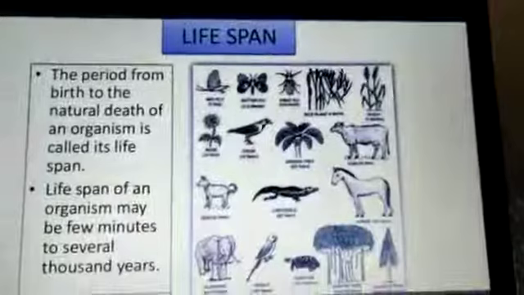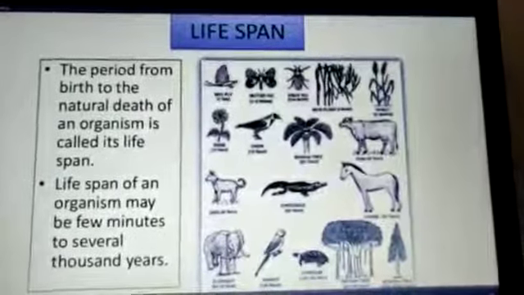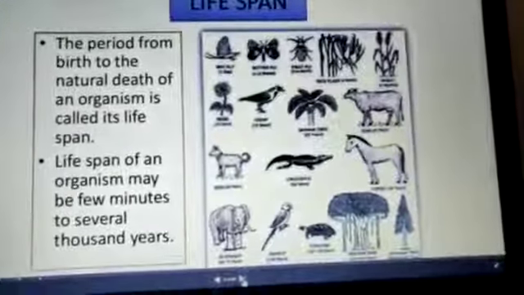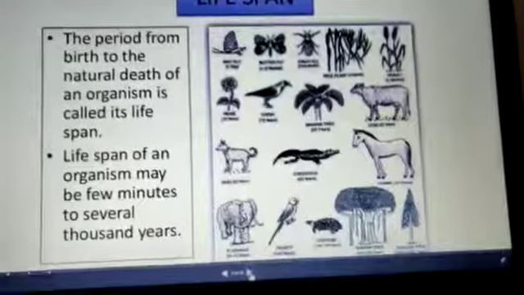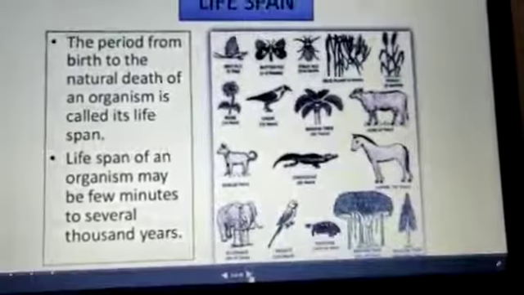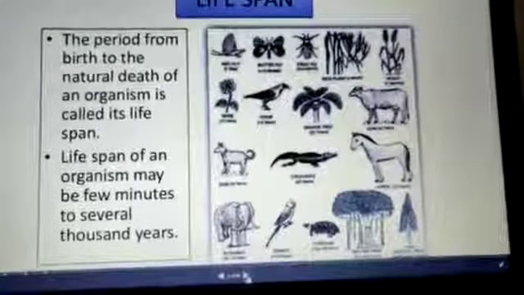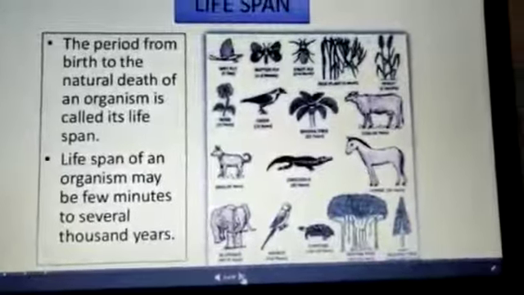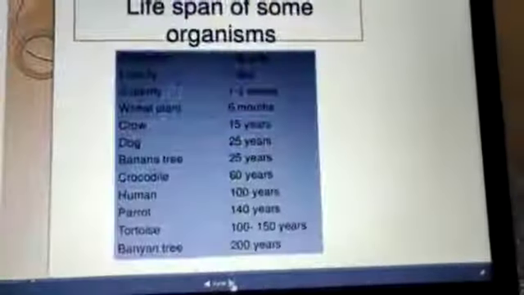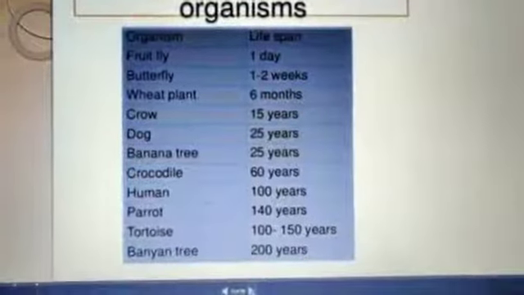Now coming to the second point, that is lifespan. What is lifespan? Lifespan is nothing but the period from the birth to the natural death of an organism. We already studied different examples of animals and their lifespan. So the lifespan of an organism may be a few minutes as well as several thousand years. You just go through the chart which we already studied, given in the NCERT book. So this is all about the different lifespan of organisms.